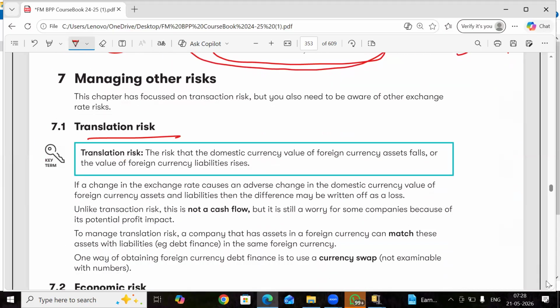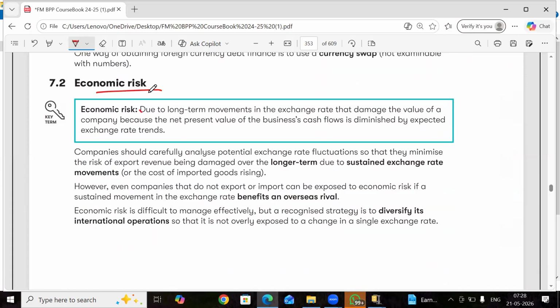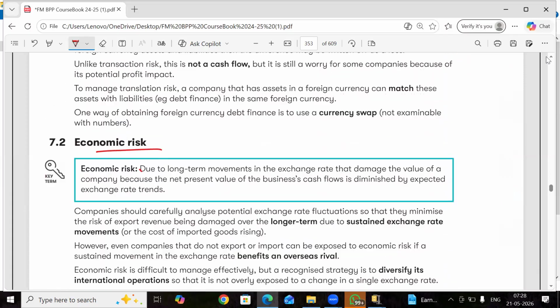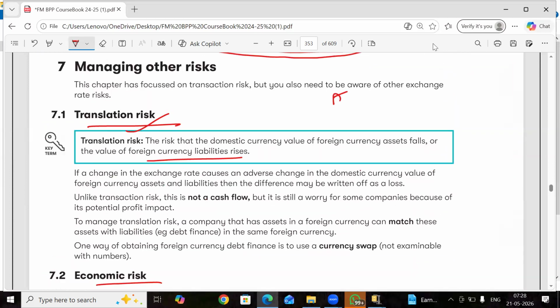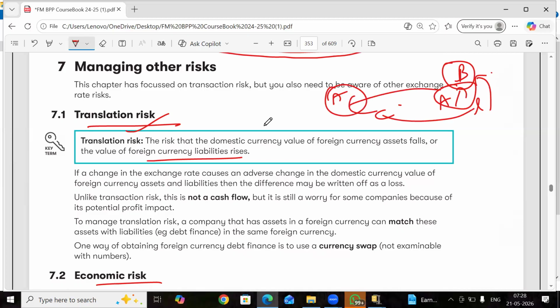See, translation risk, economic risk. What is translation risk? Risk that the domestic currency value of foreign currency assets falls or the value of foreign currency liabilities rises. That means suppose you have a company A here and a company B in the US, you have assets and liabilities in this company in dollars. The risk is if you convert them into Indian currency and do the consolidation, that means you make group accounts, due to exchange rate risk, the asset value can fall and the liability value can increase. That is the fear. That is translation risk.